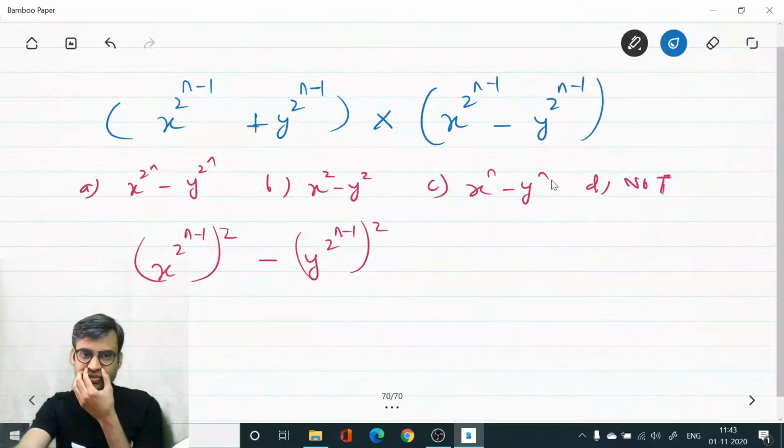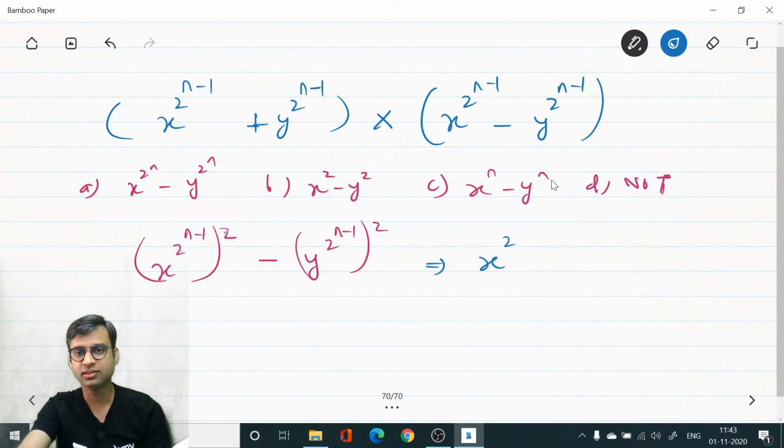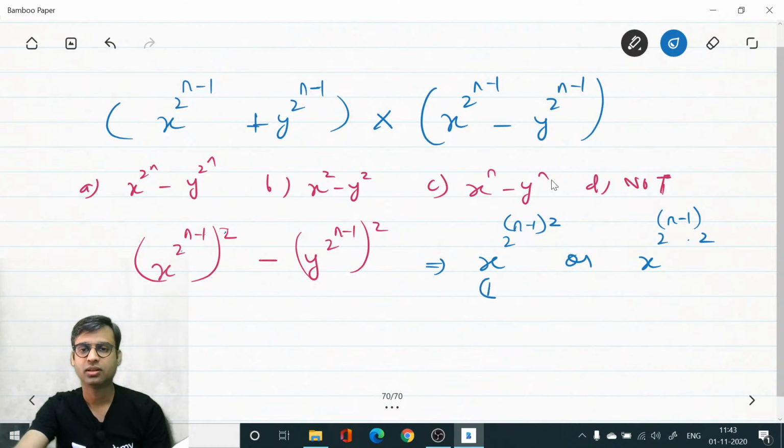Now, please tell me whether this 2 will be multiplied into n minus 1, or this 2 will multiply into this 2. What I am trying to say is whether this will be like this or this will be like this. Option 1 or option 2? Which option will you choose?